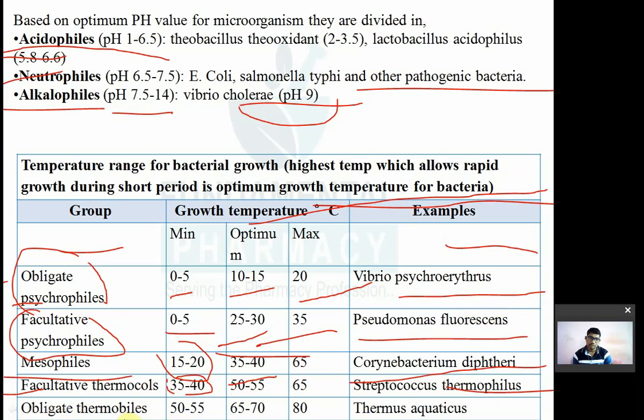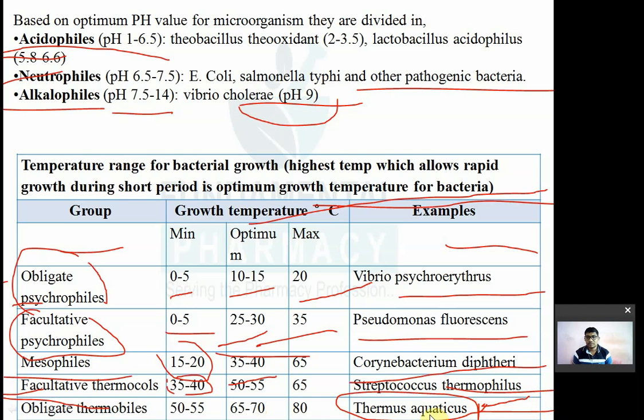Streptococcus thermophilus. And the last is the obligate thermophiles. The minimum temperature for their survival is 50 to 55 degrees Celsius. The optimum is 65 to 70 degrees. At this temperature they show the highest growth rate, and they can tolerate 80 degrees Celsius also. The example is Thermus aquaticus. Remember, from this organism one very important enzyme is isolated, which is very important for the polymerase chain reaction. Tell the name of that enzyme.